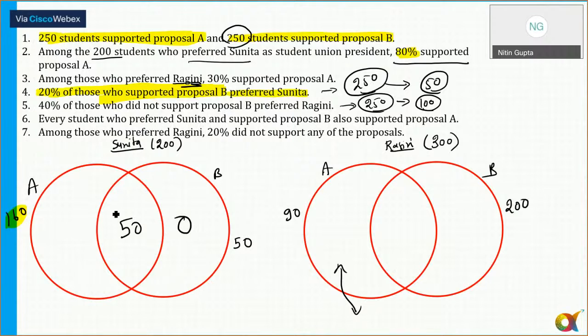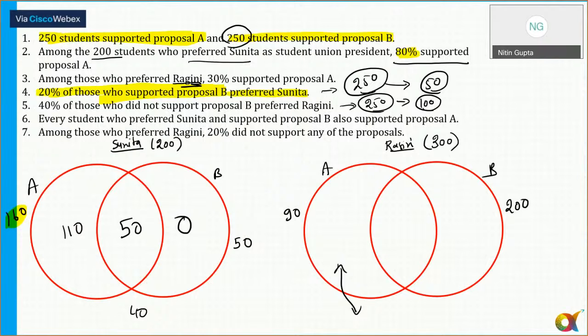And so only A for Sunita is 160 minus 50, 110. So for Sunita, A union B is equal to 160. So it means there are 40 who are supporting neither proposal A nor proposal B. Now for Sunita, it's completed. 110 plus 50 plus 0 plus 40 is 200. So any doubts to anyone as far as Sunita is concerned? Please tell me.